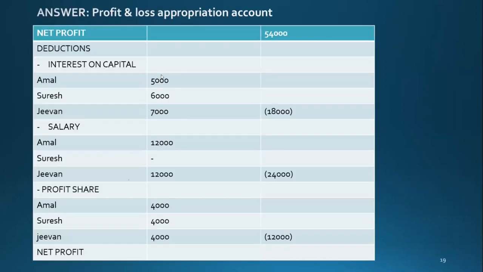That's how you find this. They have given the interest rate, they have given the capital, so it's really easy if you can just do the mathematics. Are you doing all the working in the same answer sheet?